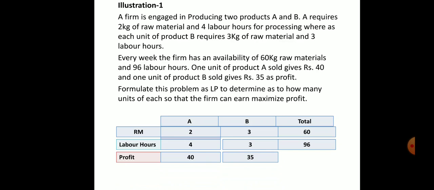Next, formulate this problem as an LP, means linear program, to determine how many units of each, so that the firm can earn maximum profit. They have mentioned maximize, means it's a maximization problem. In the formulation, we have to find whether it is maximization or minimization. They have clearly mentioned maximization. If they do not mention it, then we have to consider it as maximization only. So we have to maximize the profit. It's clear, student.